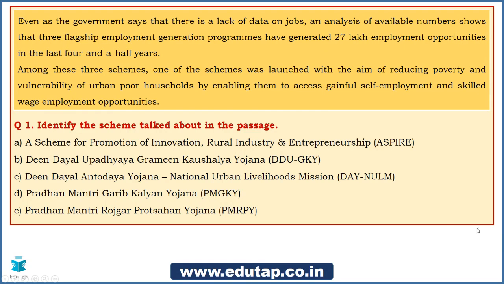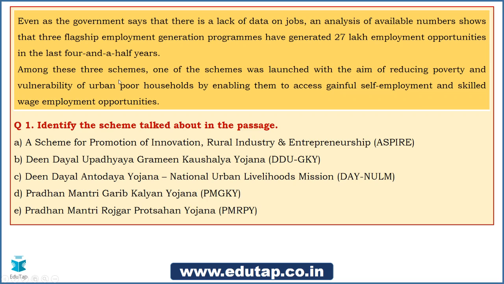Okay friends, so here is a paragraph that we are talking about. It is the kind of 2-marker question that you get in the examination. Let me read the paragraph first. It says, even as the government says that there's a lack of data on jobs, an analysis of available numbers shows that 3 flagship employment generation programs have generated 27 lakh employment opportunities in the last 4.5 years.